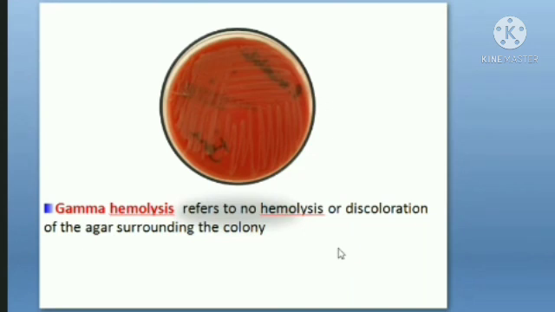Now how do you remember? You compare it with the staphylococcus one. The alpha and beta of staphylococcus are just reversed in the case of streptococcus, right? So the very first differentiating method is the kind of hemolysis produced. The next important method for differentiating different species of streptococcus is the Lancefield classification.